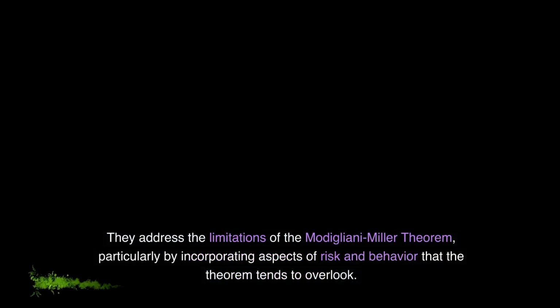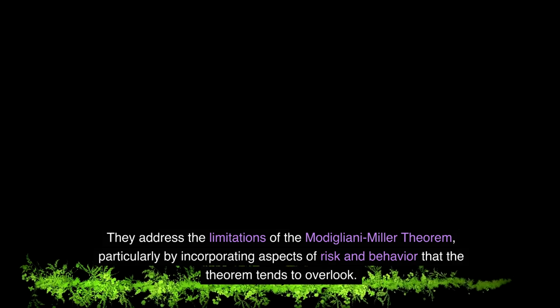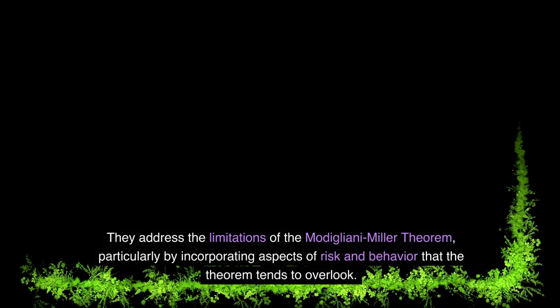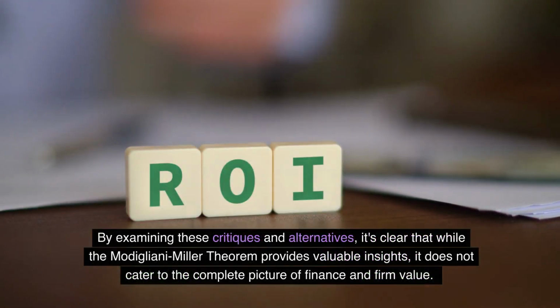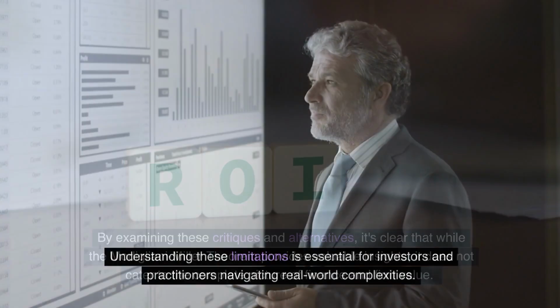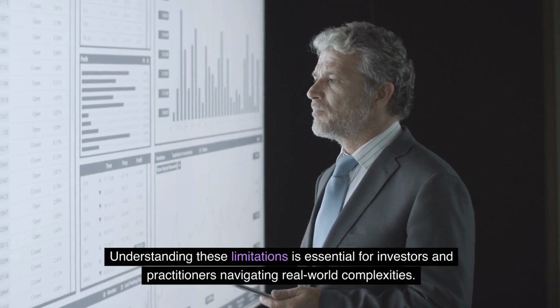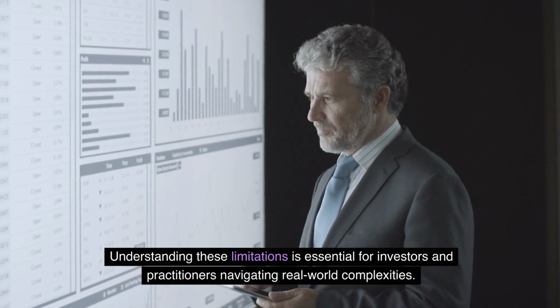They address the limitations of the Modigliani-Miller Theorem, particularly by incorporating aspects of risk and behavior that the theorem tends to overlook. By examining these critiques and alternatives, it's clear that while the Modigliani-Miller Theorem provides valuable insights, it does not cater to the complete picture of finance and firm value. Understanding these limitations is essential for investors and practitioners navigating real-world complexities.